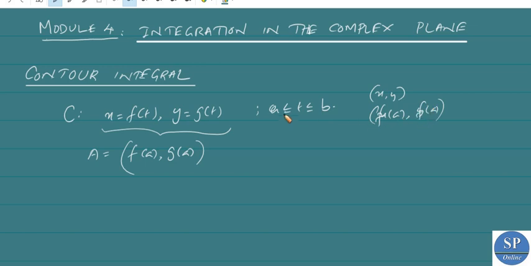We denote this point as A, and at the endpoint, the value of (x, y) at t equal to b is f of b, g of b. Clear?